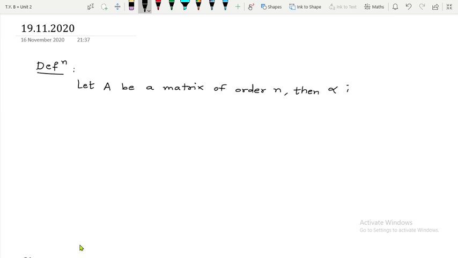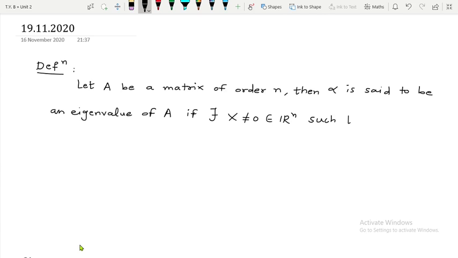alpha is said to be an eigenvalue of A if there exists x not equal to 0 belonging to R raised to n such that Ax is equal to alpha x. So try to understand the difference between the definition in terms of a linear transformation and in terms of a matrix.